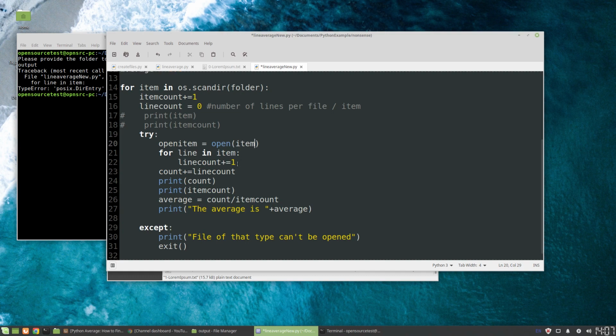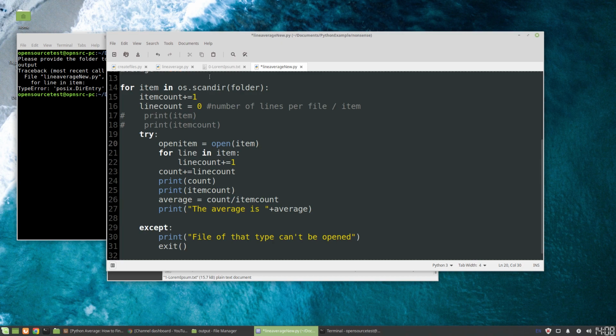If you're running through maybe .csv or Excel or a JPEG, like an image file, then you might not be able to do this. That's why you have this try and except, so that it would only work for the files that it can. So for this, we're going to add that in there.